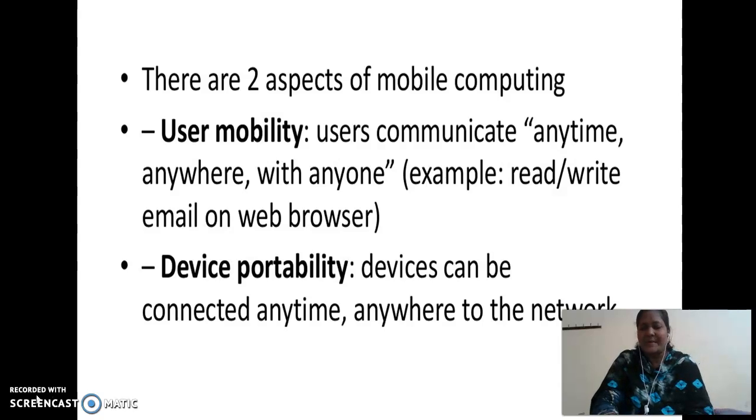Next, there are two aspects of mobile computing mainly. The first one is user mobility and the second one is device portability. User mobility means users can communicate anytime, anywhere with anyone, for example, reading or writing email in a web browser. Device portability means devices can be connected anytime, anywhere to the network. These are the main differences between user mobility and device portability.